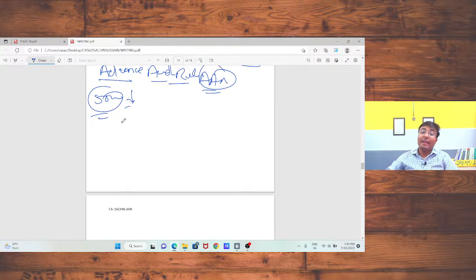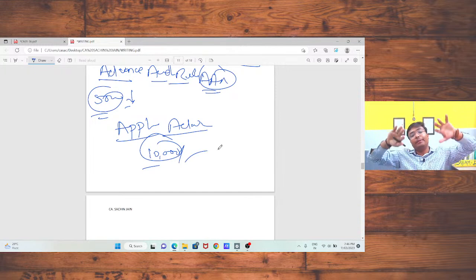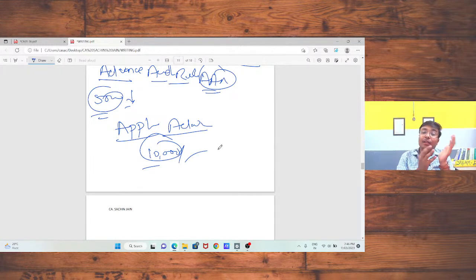If you are not satisfied with the decision of the advance ruling authority, in that case you may file an appeal with the Appellate Authority for Advance Ruling. Here the fee is 10,000 rupees, and you need to submit the required details which were provided by the advance ruling authority to the appellate authority. Sir, the appellate authority for advance ruling will provide you the pronouncement within a stipulated time.